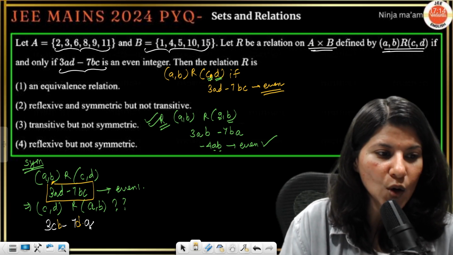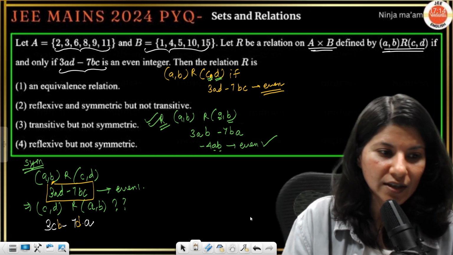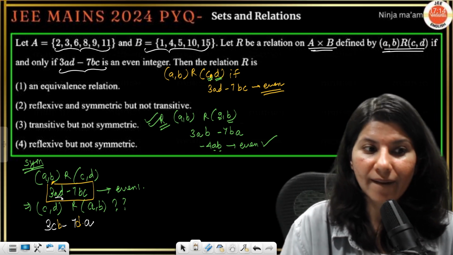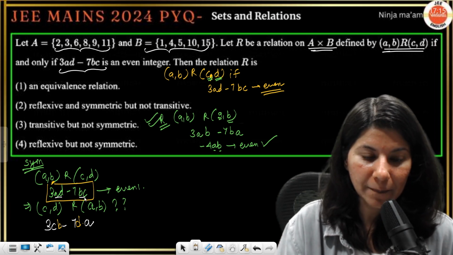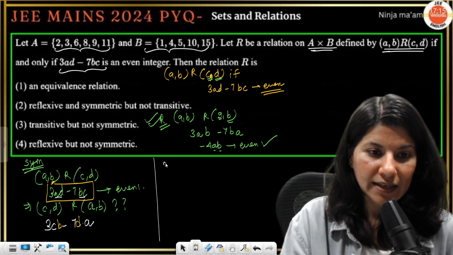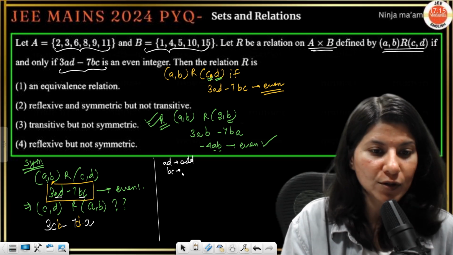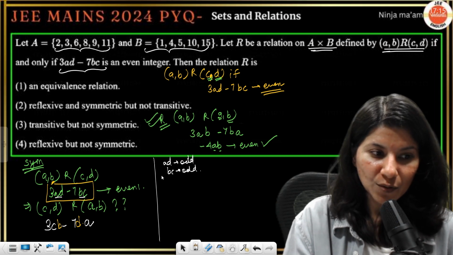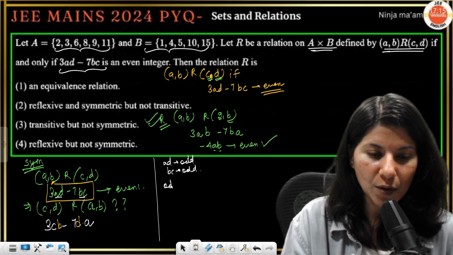Just tell me, how will 3AD minus 7BC be an even integer? Suppose AD is an odd number and BC is also an odd number. Then what will happen? Odd multiplied by odd will become odd, so this will be odd minus odd.